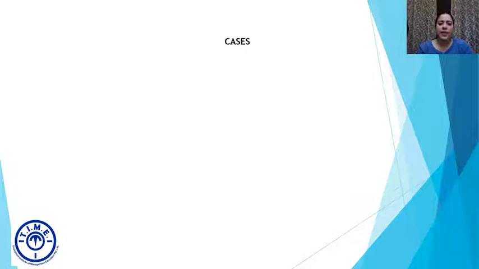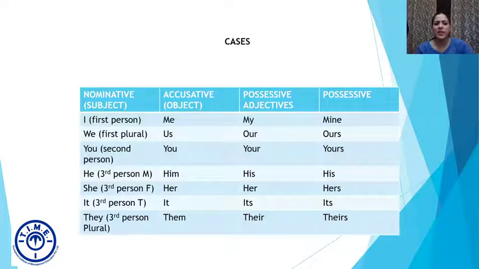And then we come to the cases. So cases are basically broadly of four types: nominative, which is the subjective case; accusative, which is the objective case; possessive adjectives; and possessive. So here you can see that we have divided it into first, second, third. We have divided it on the basis of plural, singular. We have divided it on the basis of M, which is for male; F, which is for female; T, which is for thing. I'd like to take your attention to it. It is third person and it is used for things as in non-living objects. So both subjective and objective case में it ही रहेगा, but in possessive adjectives and possessive it becomes its.